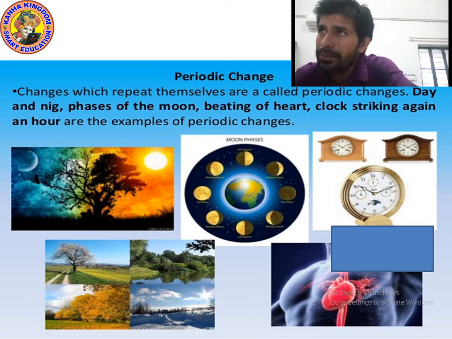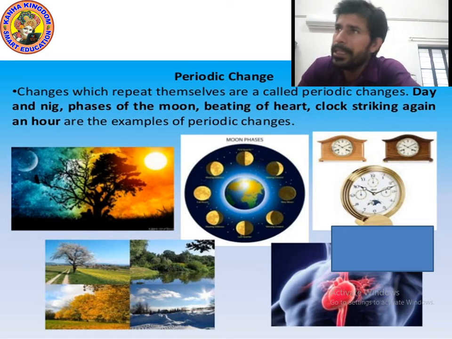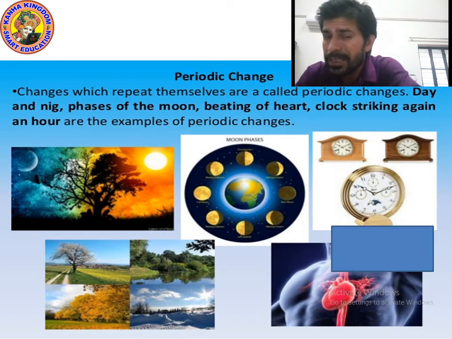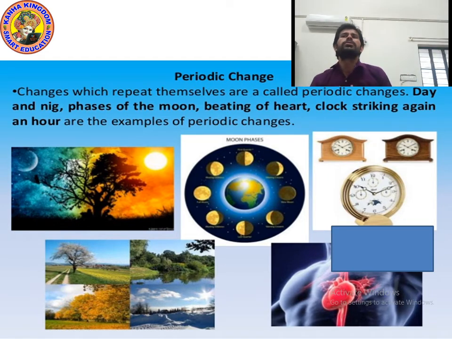Changes in the beating of the heart and changes in the phases of the moon are also examples of periodic changes. So changes which repeat themselves are called periodic changes: day and night, phases of the moon, beating of the heart, a clock striking again every hour. Now let's go to the next point.